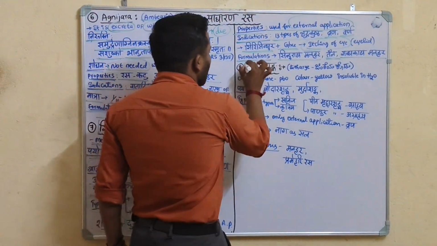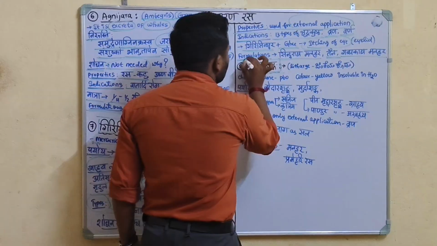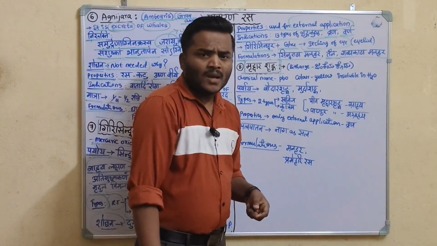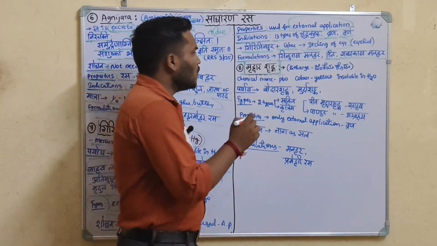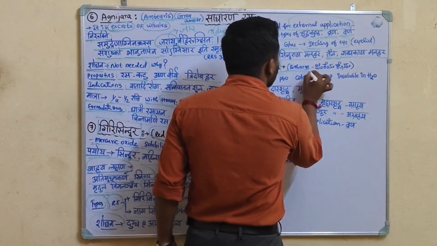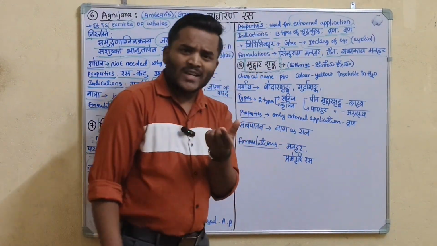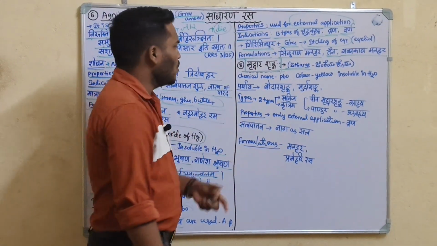Okay. The last Sadharana Rasa is Mruddara Shunga, also called Litharge. In Kannada, it is called Jinkeya Kodu.